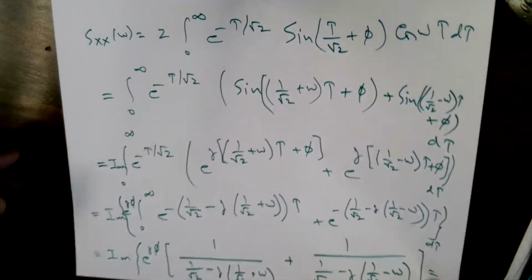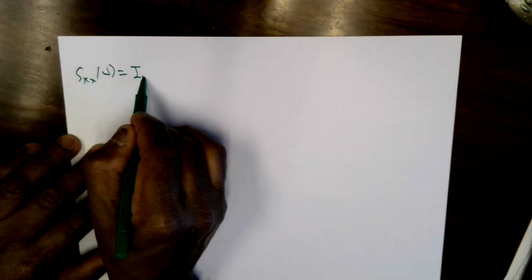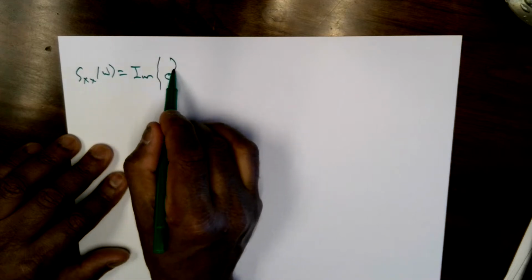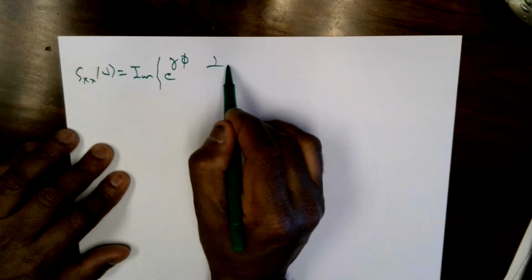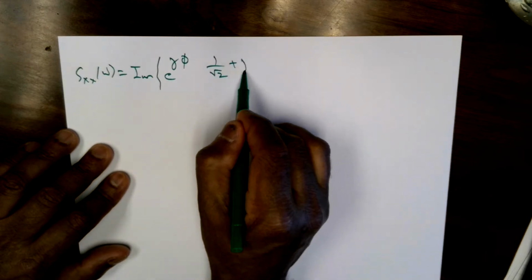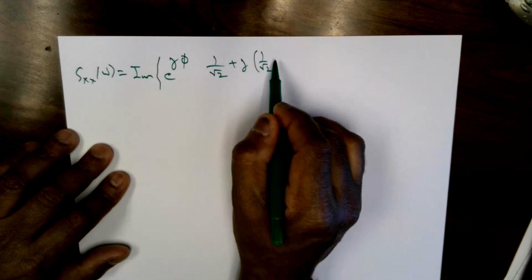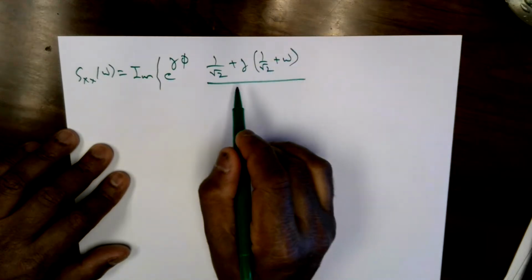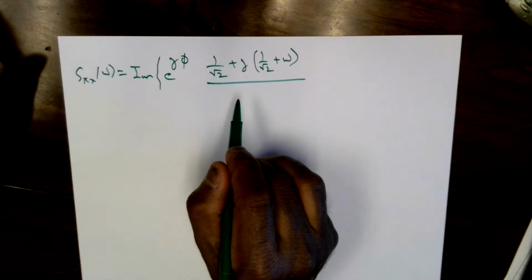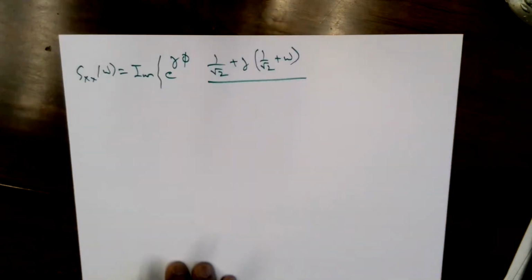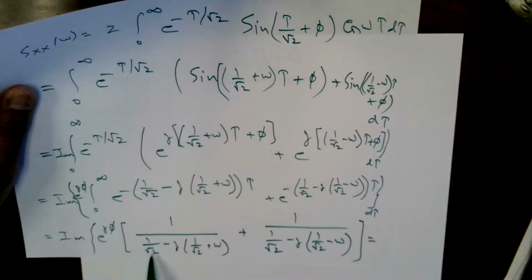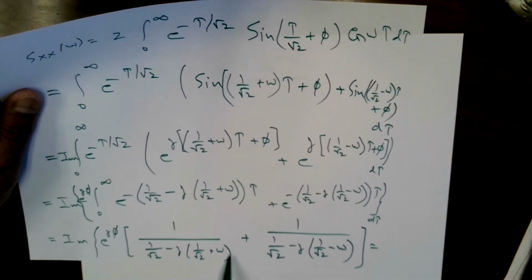On the numerator of each. So Sxx omega becomes the imaginary part of e raised to j phi, and then 1 over square root of 2 plus j 1 over square root of 2 plus omega, and this becomes the square of this, which is half plus this quantity squared.